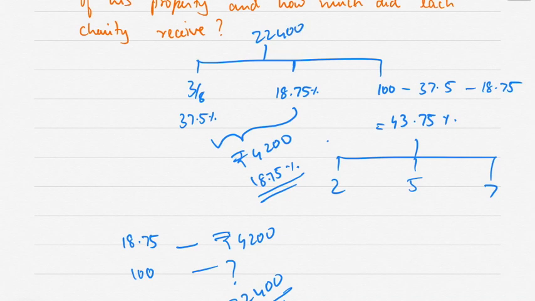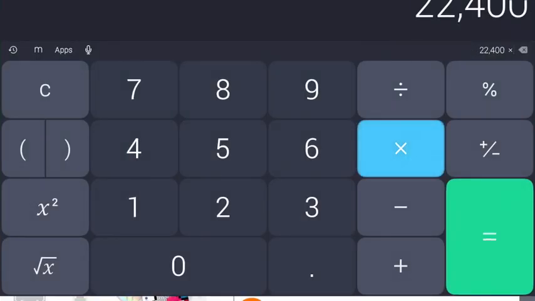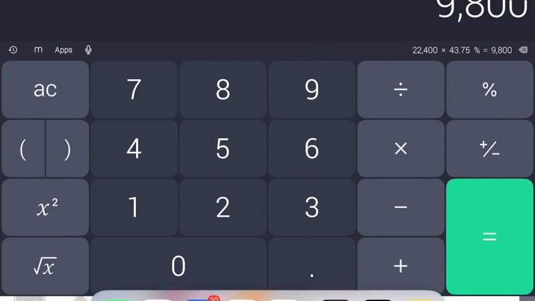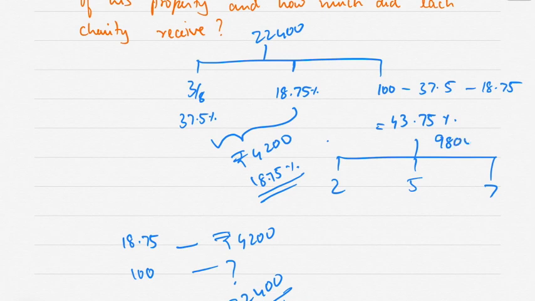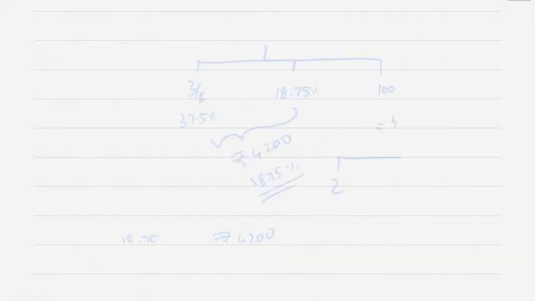And 43.75% is distributed among the charities, right? So 22,400 into 43.75% comes to 9,800. So 9,800 is distributed amongst 3 charities in the ratio 2:5:7. So 9,800 divided by 14 into 2 comes to 1,400.